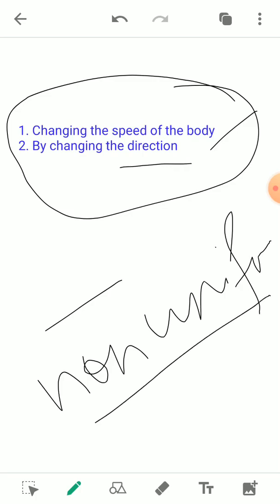Again, if a body has a constant speed but the direction is continuously changing, the velocity is also not uniform.